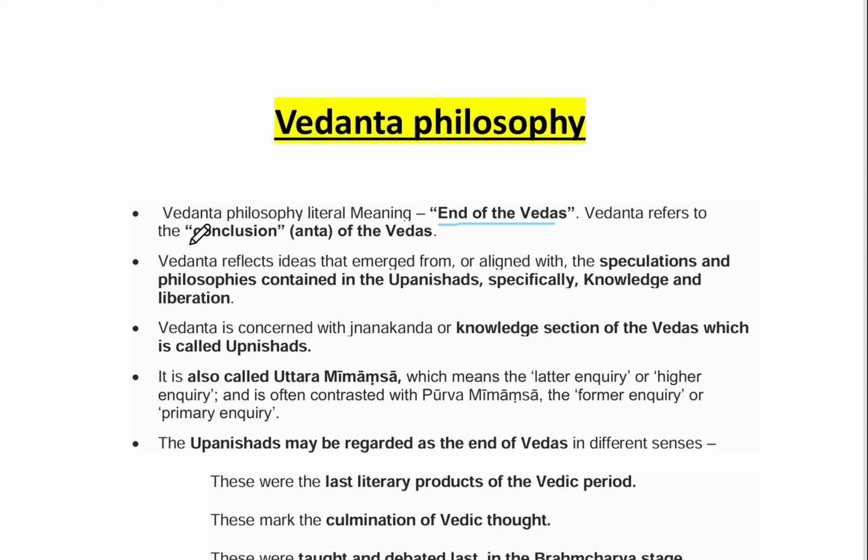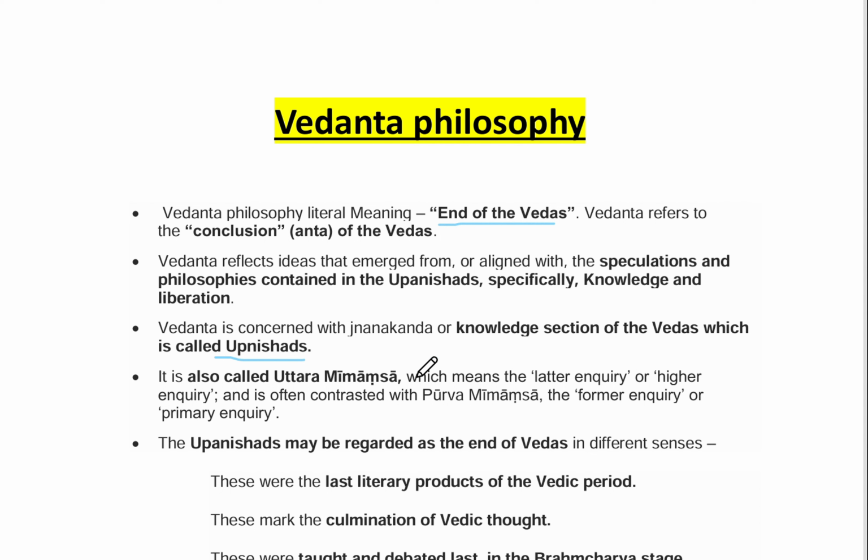Vedant refers to the conclusion, Ant of the Vedas. So conclusion of the Vedas. Vedant reflects the ideas that emerge from or align with the speculations and philosophies contained in Upanishads, specifically knowledge and liberation. Vedanta is concerned with Jnana or the knowledge section of the Vedas, which is also called Upanishads. So, knowledge section of the Vedas is called Upanishads.